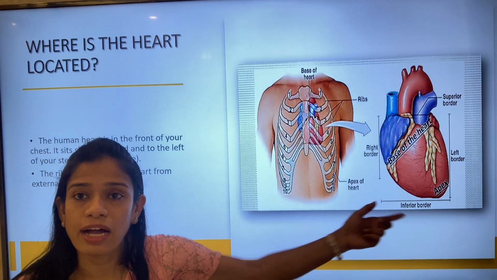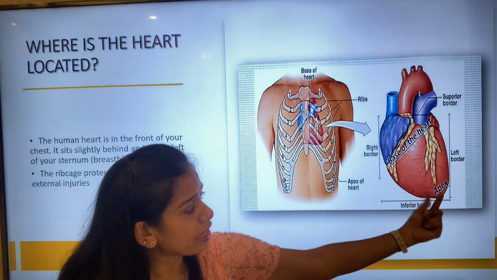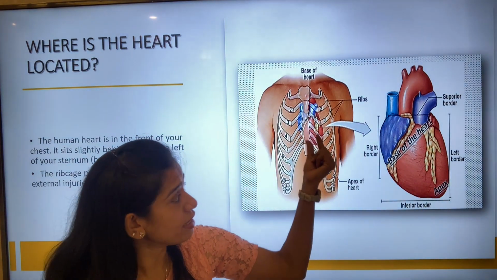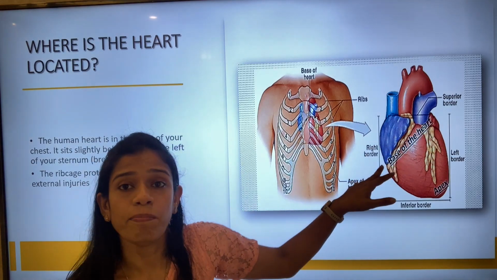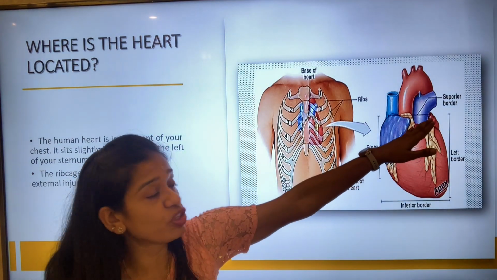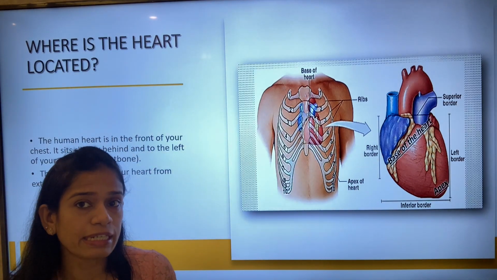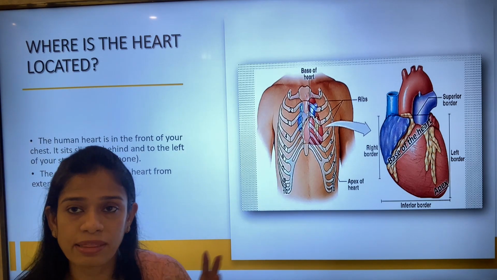But for the heart, it is just the opposite. So the apex is at the down, or that is the apical portion or the pointed portion which points downwards, and the base is this one. This is the base of the heart, which is on the top of it. So this is about the location specific and also the apex and the base of the heart.